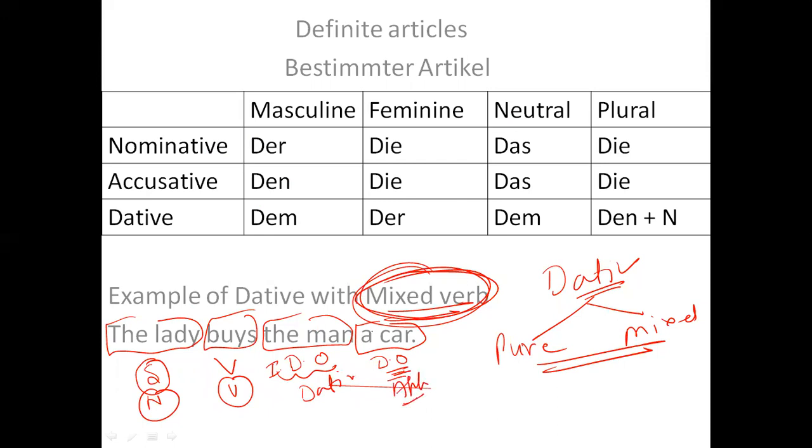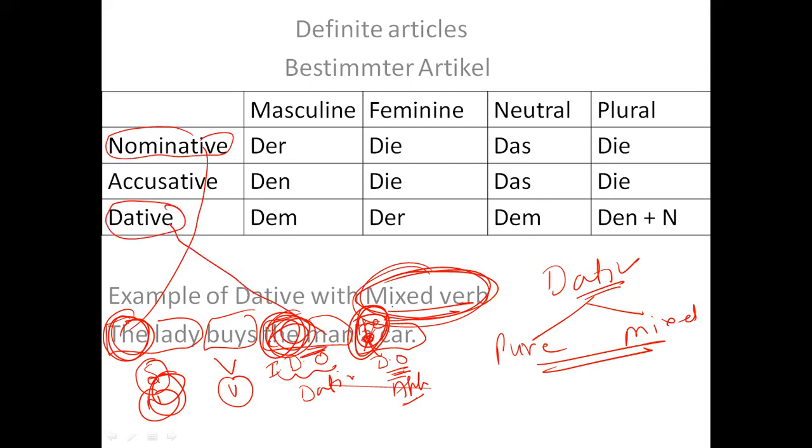And let's change this into the, it would be more interesting. So now I have three the: one the, second the, and third the. But this the, the lady, belongs to nominative. This the, the man, belongs to dative. And this the, the car, belongs to the accusative category, right?